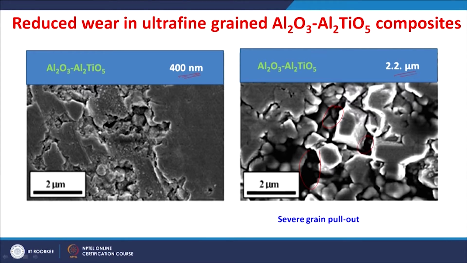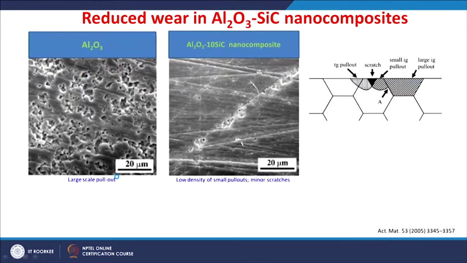This pull out is because of the cracking along the grain boundary, and then the whole grain is actually removed. But you can see this severe grain pull out in a coarser grain sized composite, whereas a mild pull out in an ultrafine grained ceramic composite. So, the wear resistance is actually improved by going to an ultrafine grained composite.